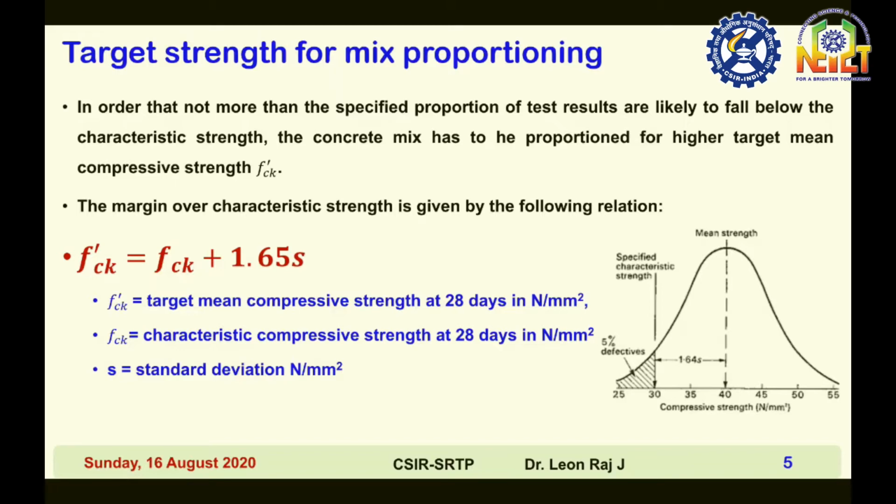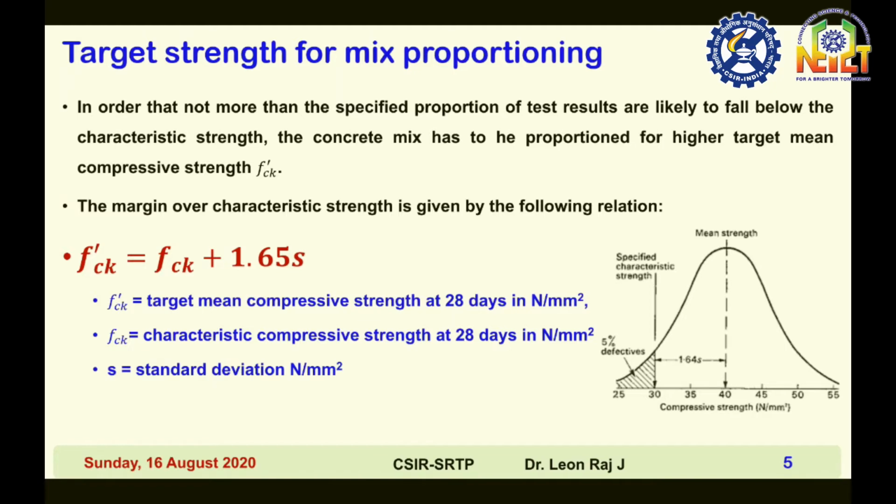For example, if you have 100 cubes of M30 grade of concrete, only 5 cubes can be less than the characteristic compressive strength, which for M30 grade is 30 MPa. So only 5 cubes can be less than 30 MPa. The remaining 95 cubes' mean strength should be greater than 38 MPa. So that is the target mean strength.